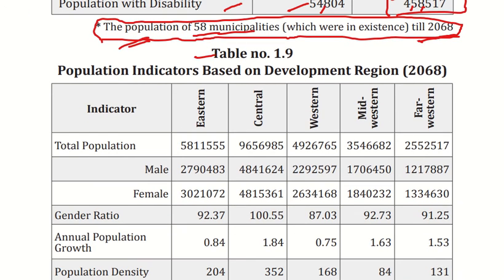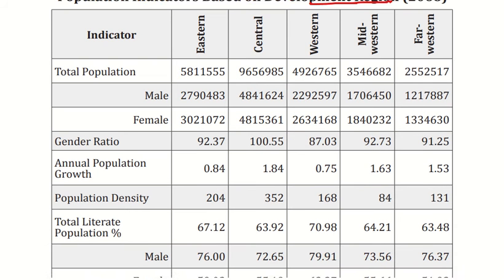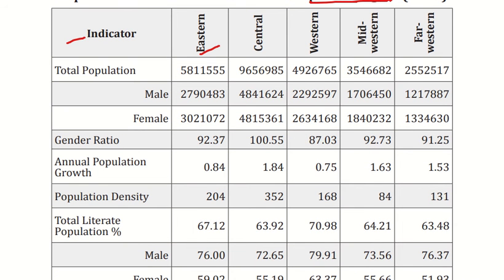Yes. So in table 9 we will discuss the population indicators based on the development regions. There are five development regions: eastern, central, western, mid-western, and far western.